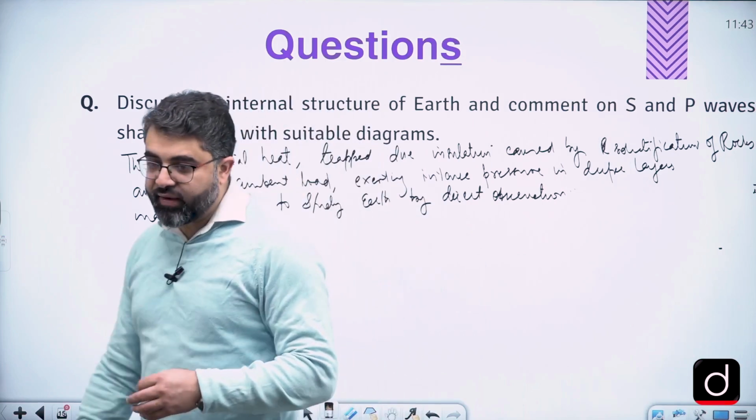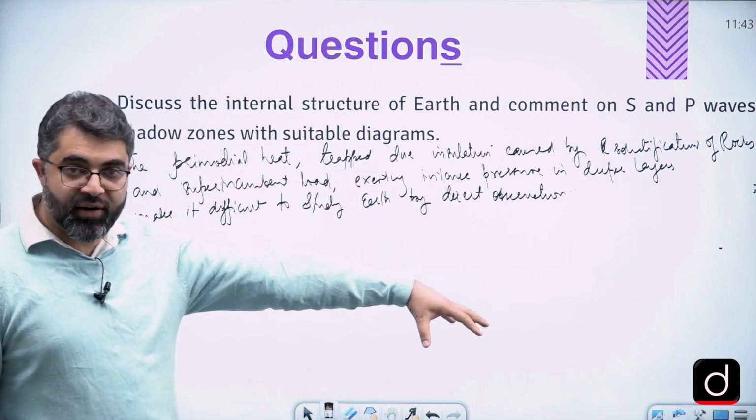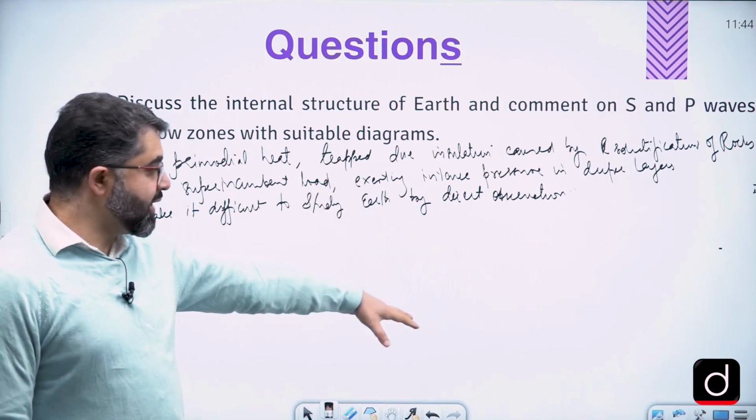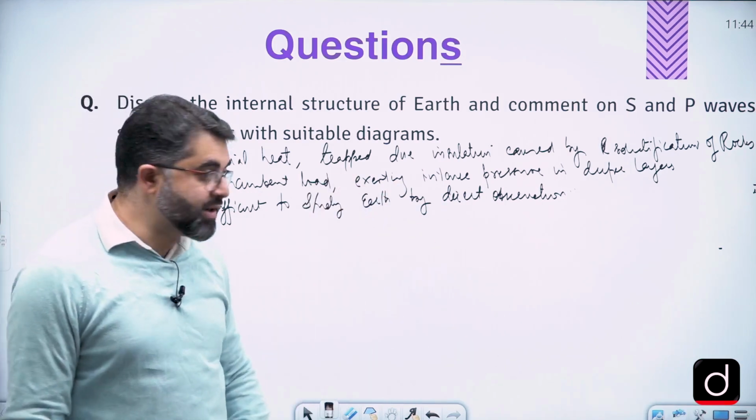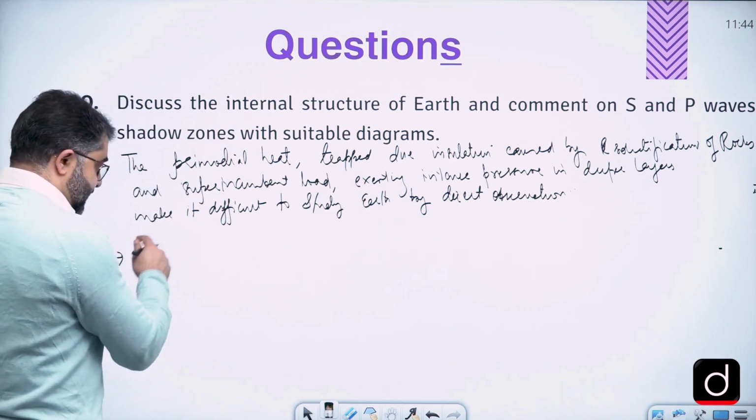So that's what we have tried to do here. We have given the entire reason why it is difficult to find internal structure of Earth, and that direct observation is difficult. Now when you write this, we come to write the next point.